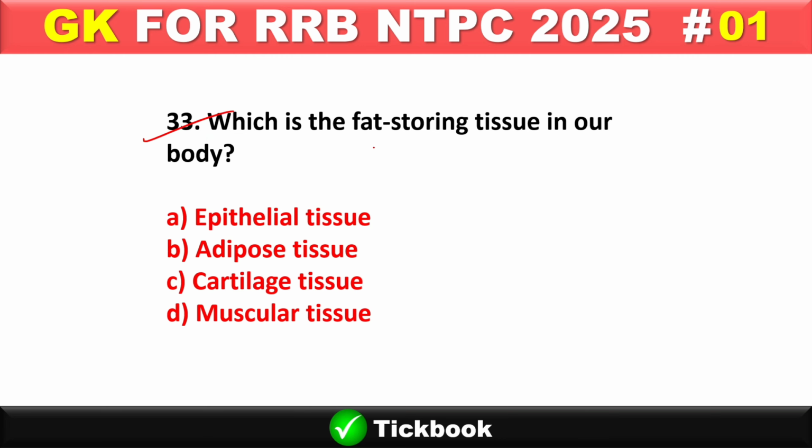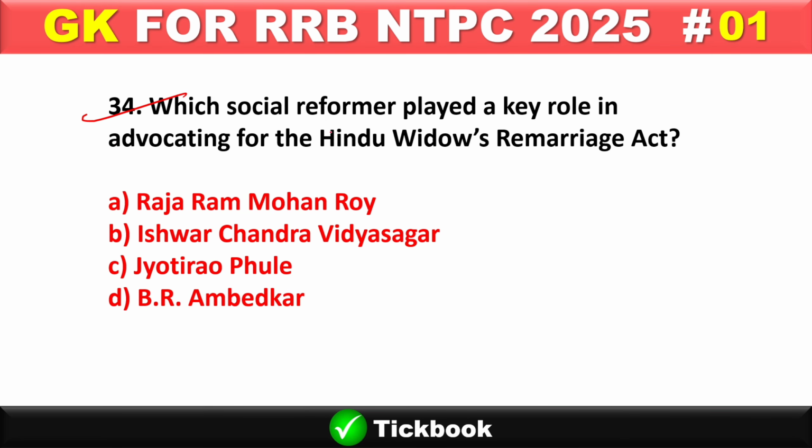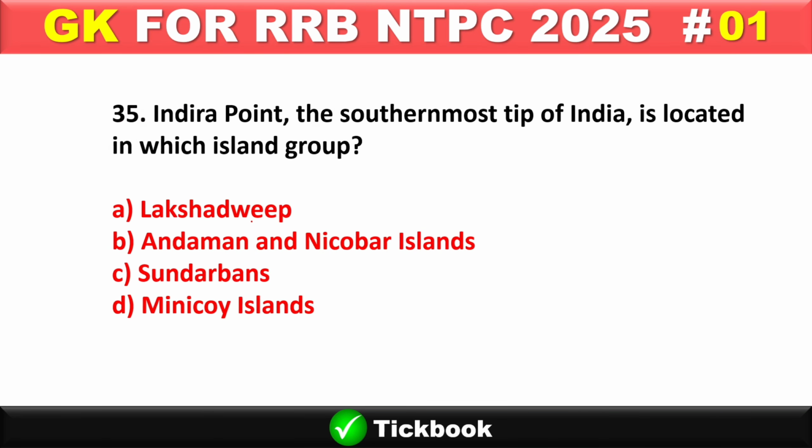33. Which is the fat storing tissue in our body? Option number B, adipose tissue. Question number 34. Which social reformer played a key role in advocating for the Hindu Widows Remarriage Act? Option number B, Ishwar Chandra Vidyasagar. 35. Indira Point, the southernmost tip of India, is located in which island group? Option number B, Andaman and Nicobar Islands.